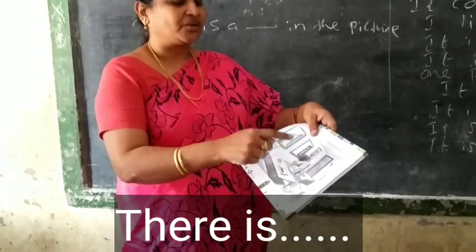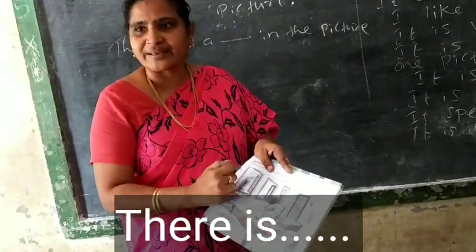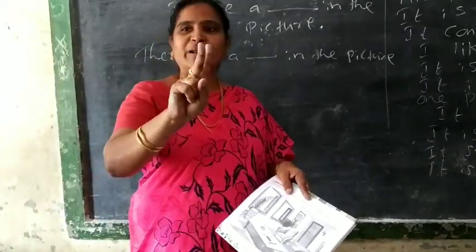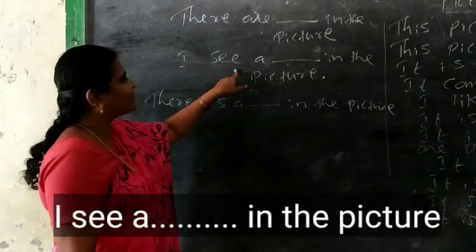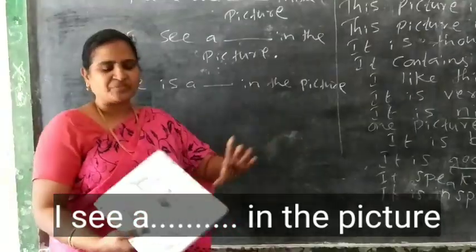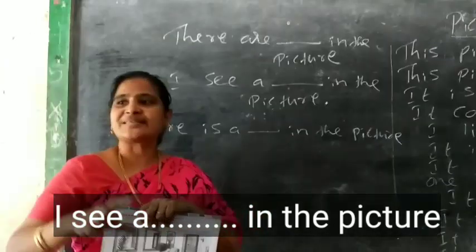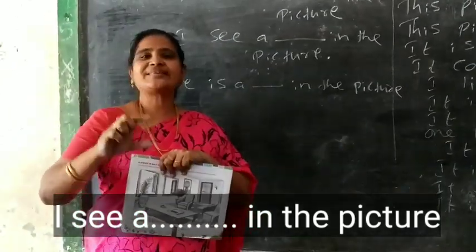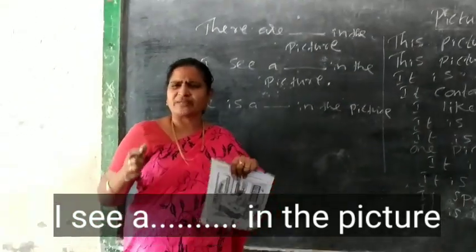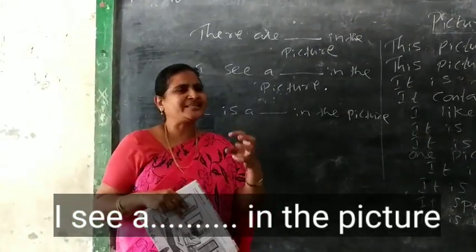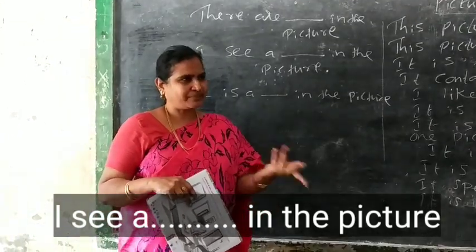There is one chair in the picture. There is one window in the picture. When there are 2 windows, you can tell there are 2 windows in the picture. Got it? Fine, children. I see a dash in the picture. I see a living room in the picture. I see a cat in the picture. I see a dog in the picture. I see a teacher in the picture. So for whatever it may be, what you see in the picture, you can write. Can you do it? Yes. Simple only, no?